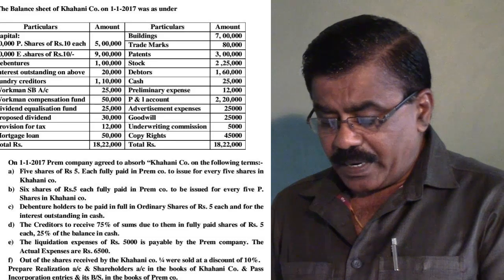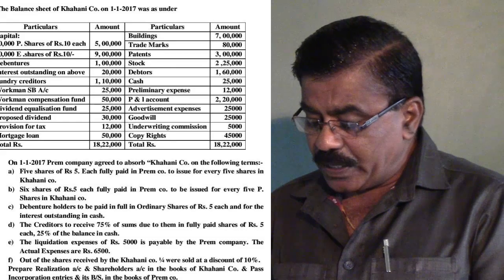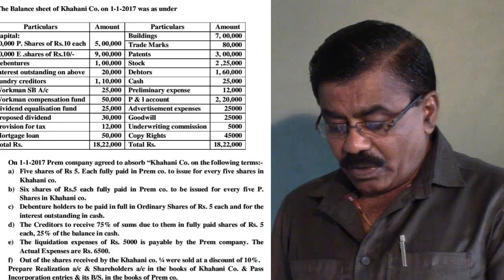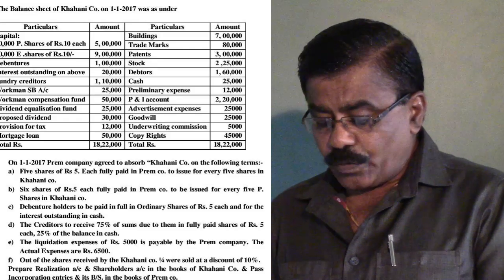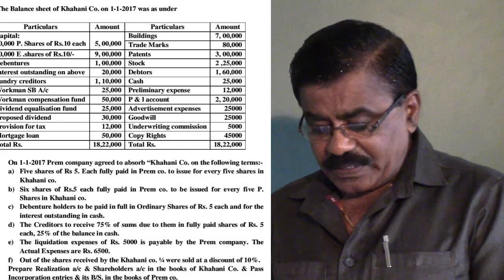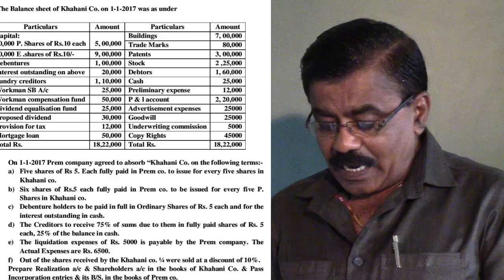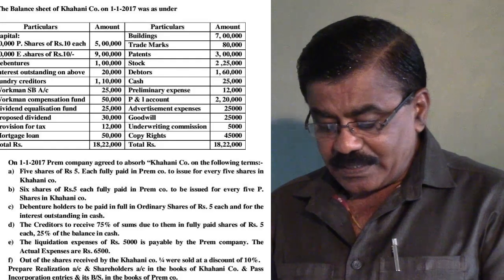The next point, number D, the creditors to receive 75% of sums due to them in fully paid shares of ₹5 each, and the remaining 25% balance in cash. It is also like the debentures. As per AS 14, any outside liability settlements are to be shown in the books of the purchasing company. Hence, the settlement of debentures as well as the settlement of the creditors both are to be shown in the books of the purchasing company.